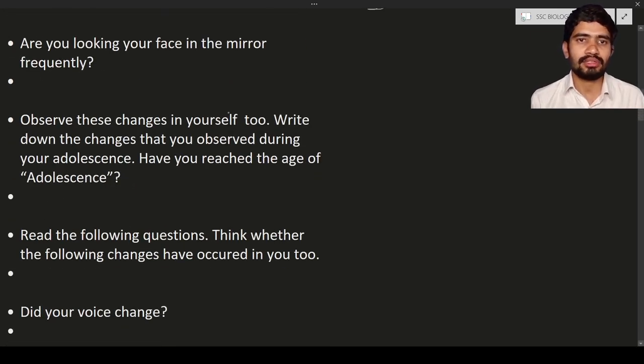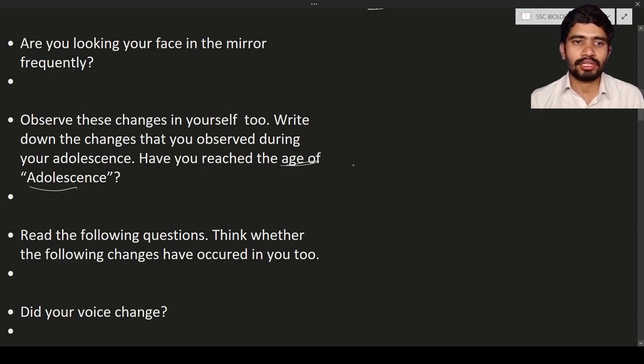Yes, you can observe these changes in yourself too. If you are able to observe these changes in your body, note down what you have seen and which changes match the mentioned questions. You can write them in your notebook. These changes are nothing but the adolescent stage. It means you are in the adolescence stage.